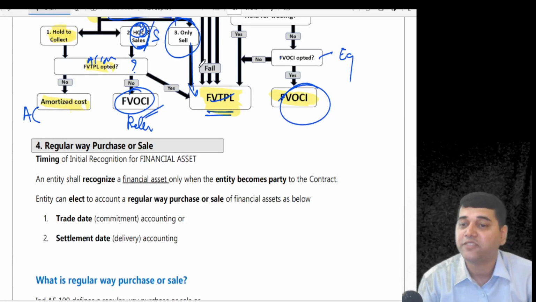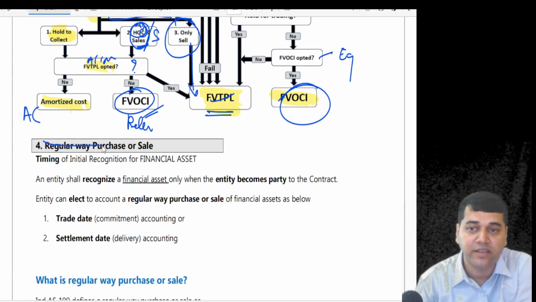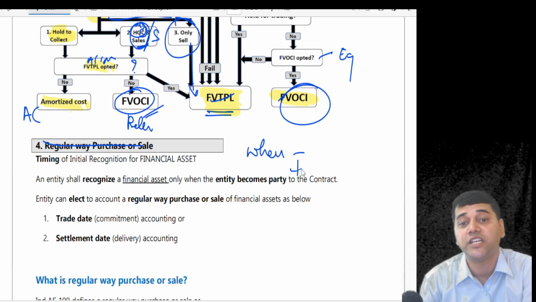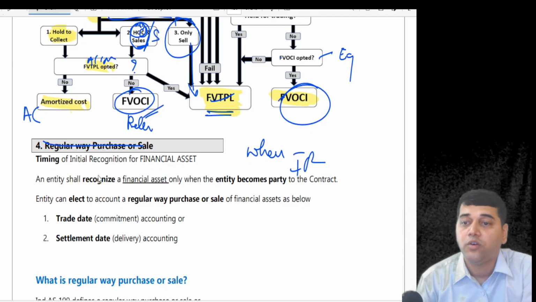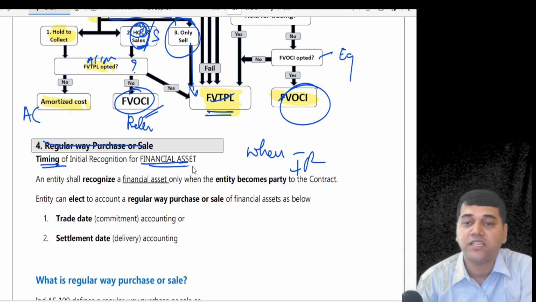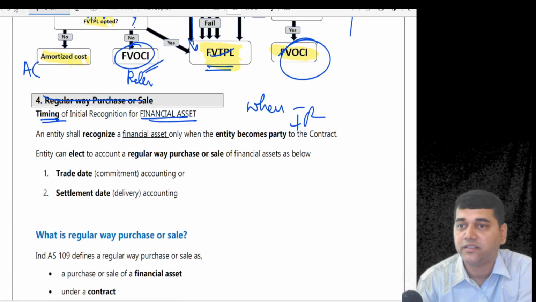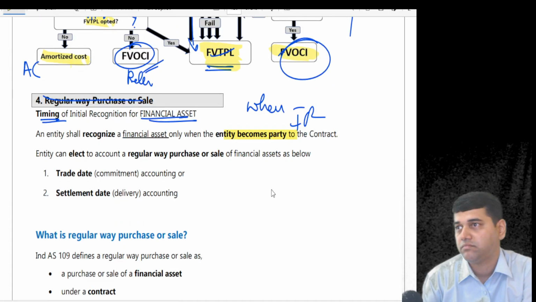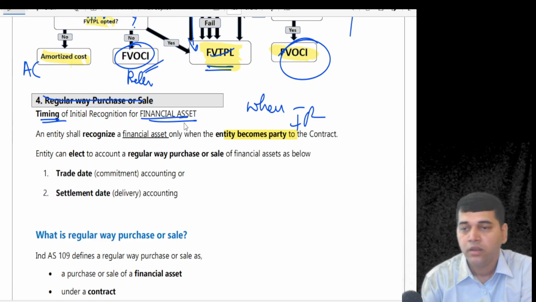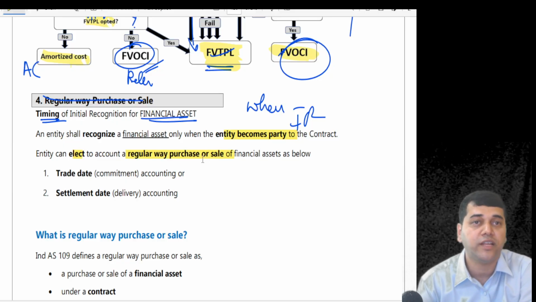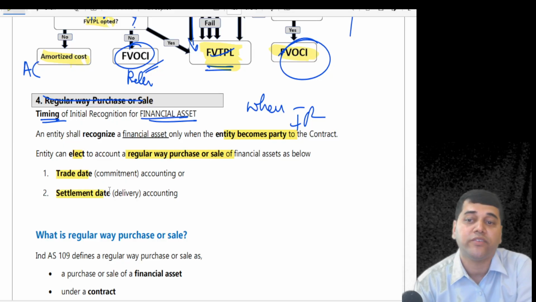Okay, the last aspect of the regular way purchase and sale. Now the question comes, when should I pass the accounting entry for initial recognition? There is a timing for financial assets. An entity shall recognize a financial asset only when it has become a party to the contract. Agreed? Now, there is one election, only for regular way purchase or sale. It's called trade date accounting or settlement date accounting.